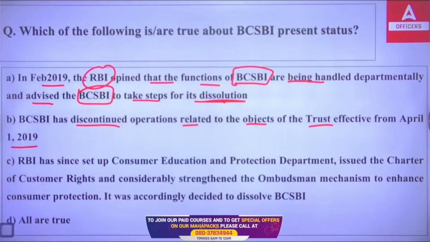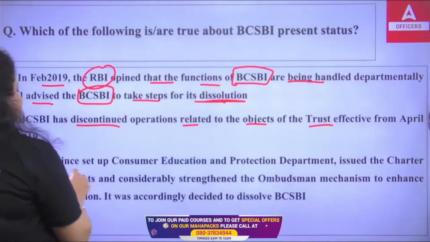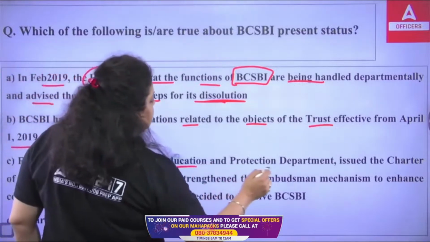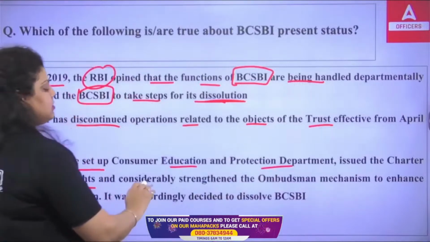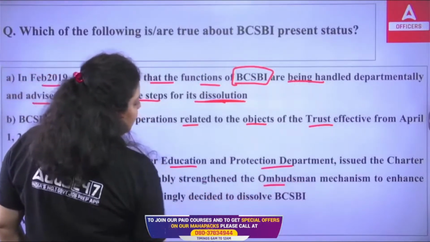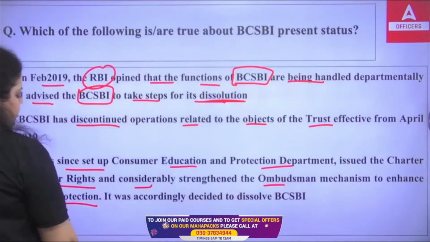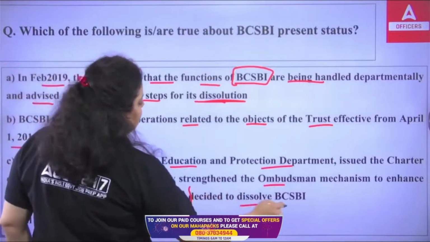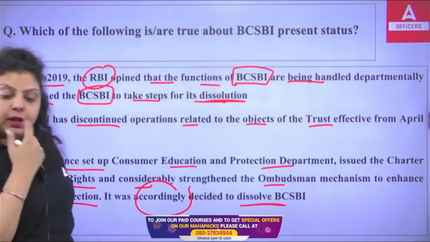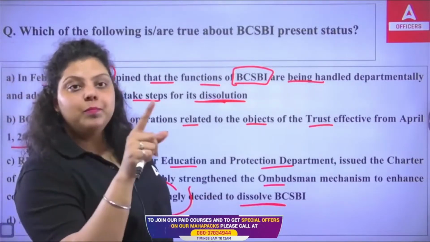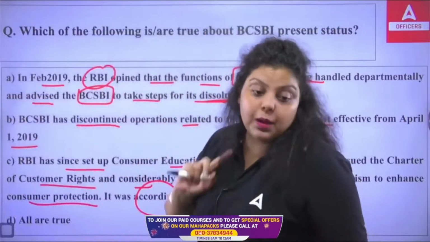Third, RBI, since setting up the Consumer Education and Protection Department, issued the Charter of Customer Rights and considerably strengthened the ombudsman mechanism to enhance customer protection. So it was accordingly decided to dissolve the BCSBI. Like if you are dissolving the BCSBI, who is going to take care of the frauds or all of the complaints of the customer?